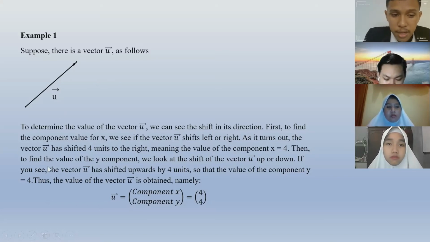Then to find the value of the Y component, we look at whether vector U shifts up or down. Vector U has shifted upwards by 4 units, so the value of component Y equals 4. Thus, the value of vector U is obtained, namely vector U equals in brackets 4, 4.